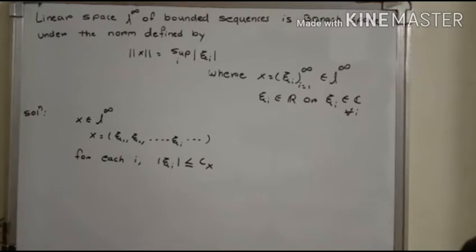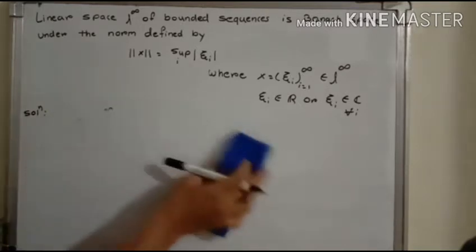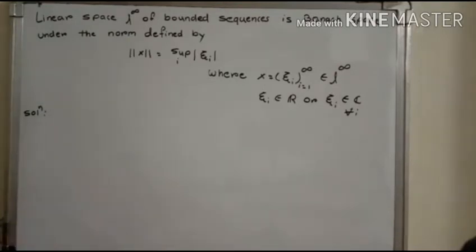Now after this we show that the linear space L infinity of bounded sequences is a Banach space.